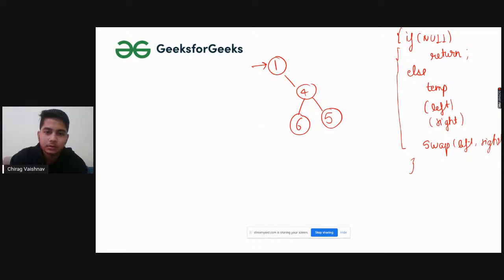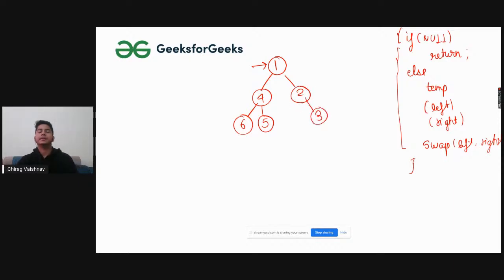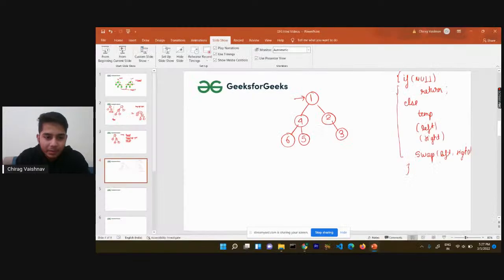So it will be 4, 6 and 5, and here it will be 2 and 3, right? So this is how it will be. So we have discussed the first question that I wanted to discuss, right? So I hope you got it right. If you're having any doubt, just ask in the comment section, and then we'll be moving to our next problem.